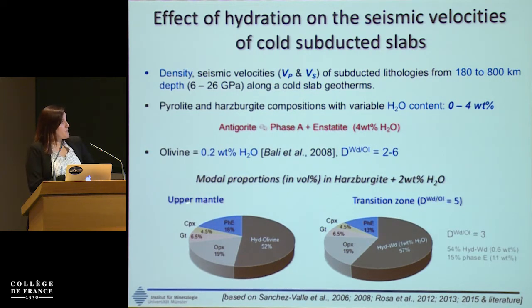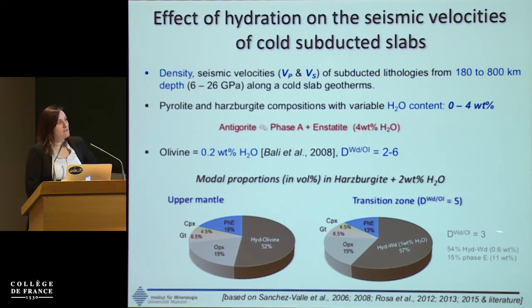In the upper mantle, we will make around 18 volume percent of phase E, if we have this amount of water in olivine, where the only other hydrous phase will be phase E. If we go into the transition zone and assume a partition coefficient of 5, we will make around 13 volume percent of phase E. And this means we have 1% of water in hydrous wadsleyite.